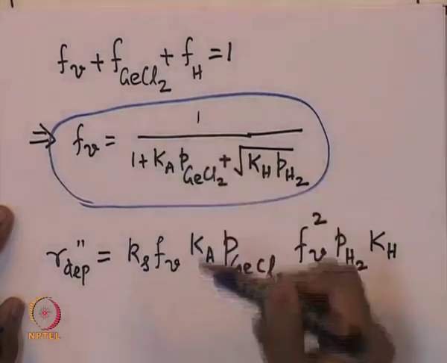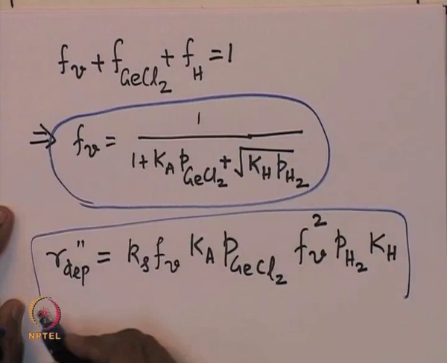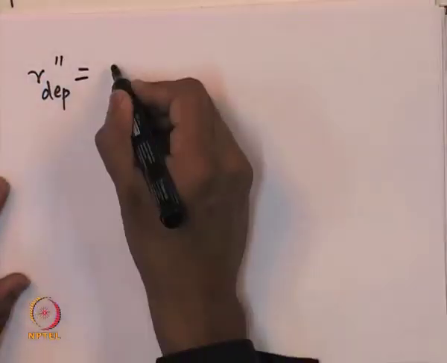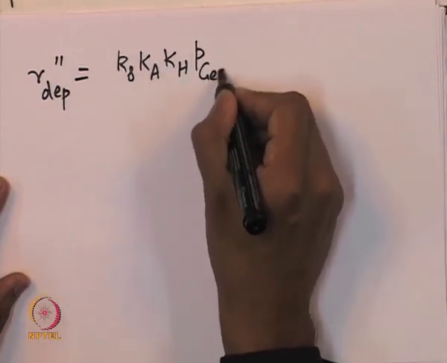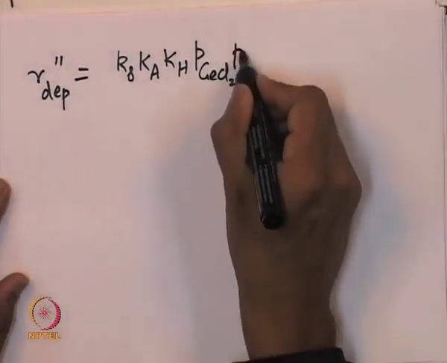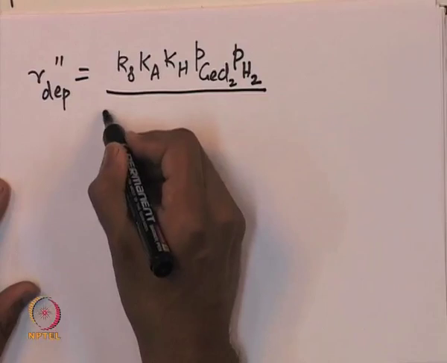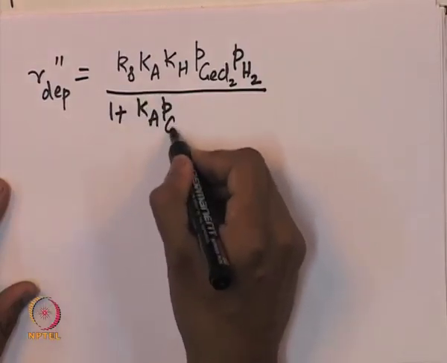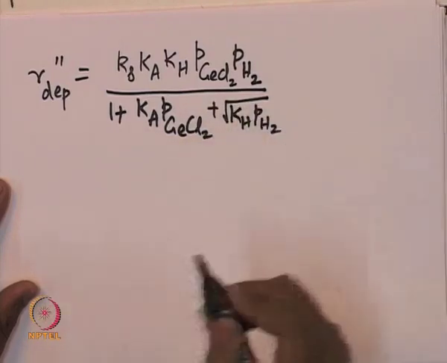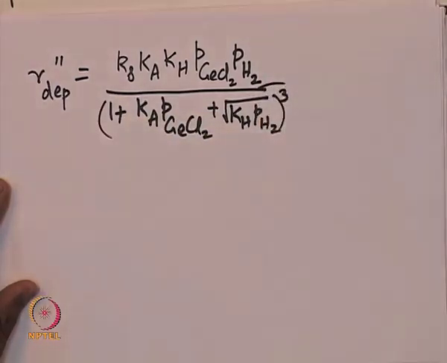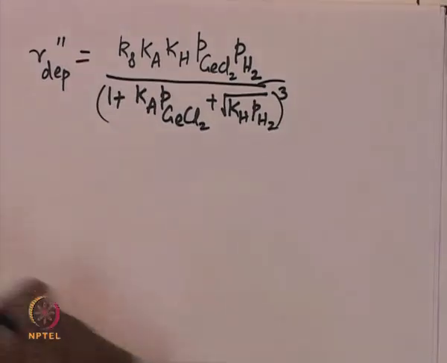So we can plug in this expression in the deposition rate expression, and so we can rewrite the deposition rate expression as R deposition equal to Ks Ka Kh multiplied by the partial pressure of germanium chloride in the gas phase multiplied by the partial pressure of hydrogen in the gas phase, divided by 1 plus Ka times the partial pressure of germanium chloride in the gas phase plus the square root of Kh into pH2, whole cube.